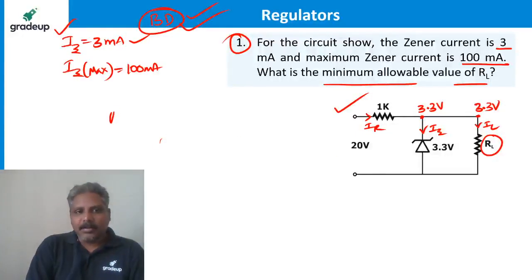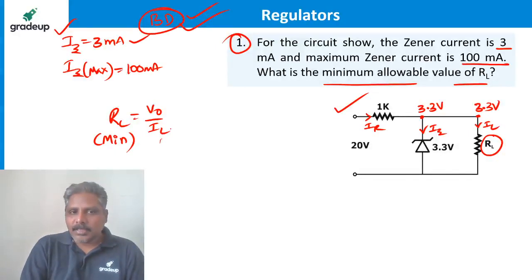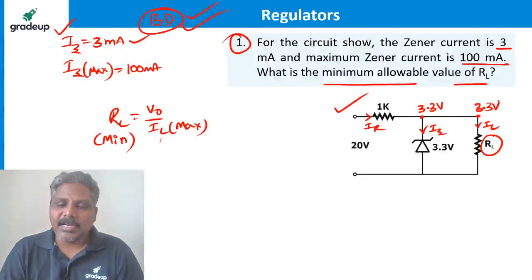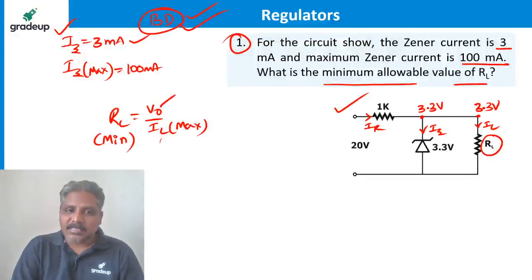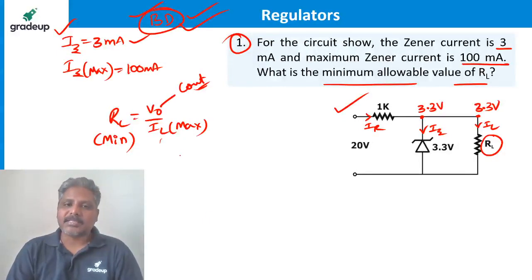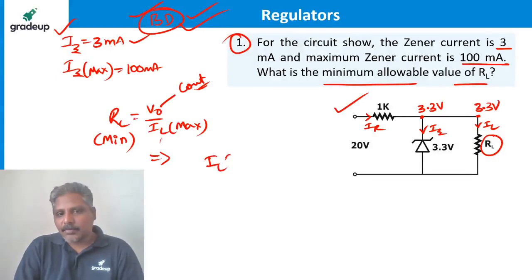Asked is to find RL. Load resistance is output voltage by load current. You want the minimum RL, right? If you want this RL minimum, IL should be maximum. Why, sir? V0 can be minimum, no? There is no minimum or maximum value for V0. V0 is constant because it is a regulator. So IL should be maximum. So find what is IL max. Come on, find what IL max is.